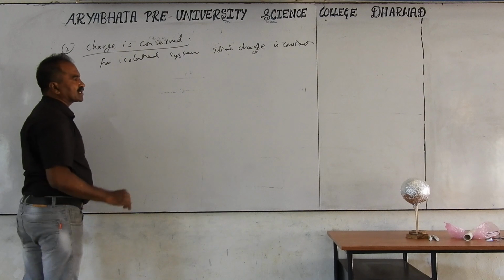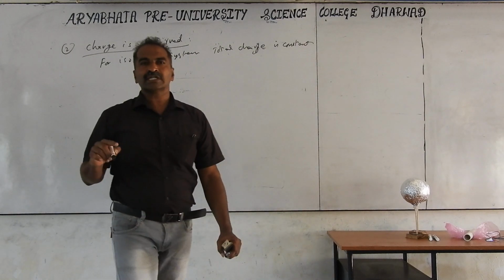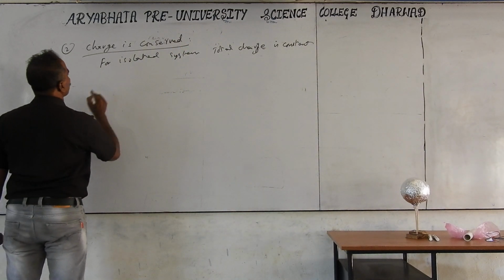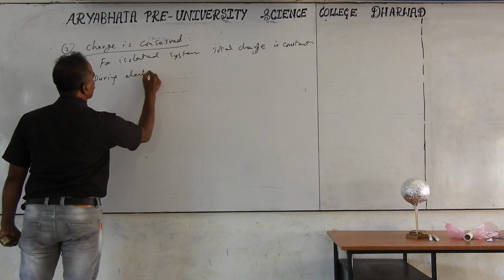During electrification, charge is transferred from one object to other object. But we are not creating the charge, we are not destroying the charge. That is nothing but conservation of charge during electrification.